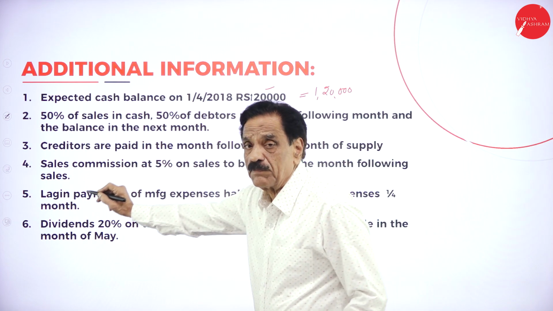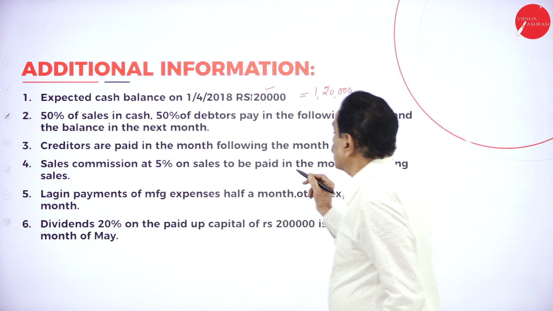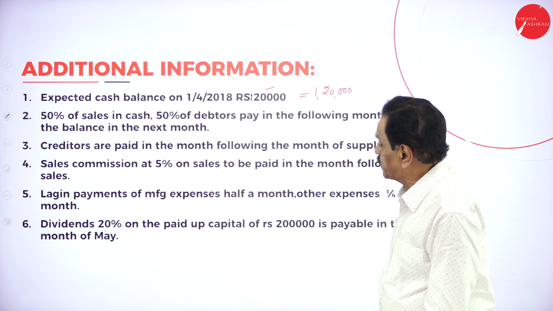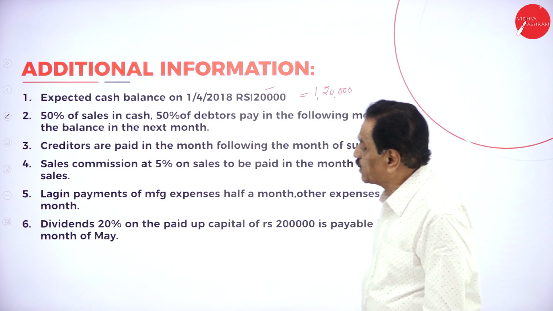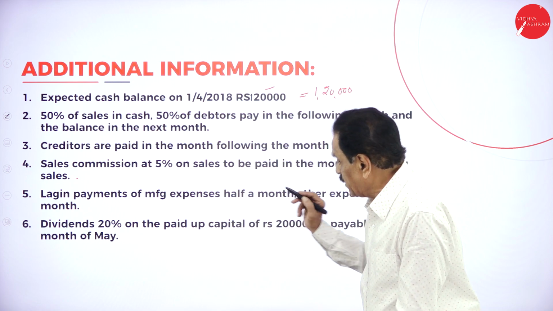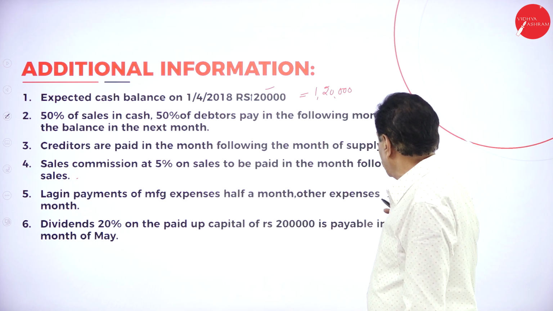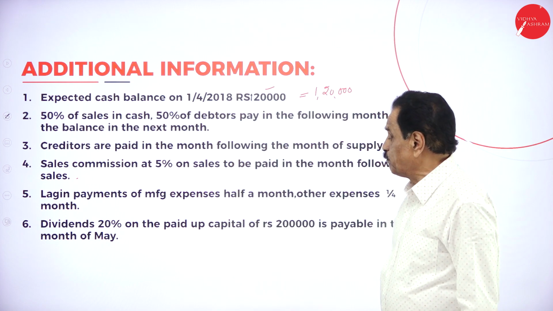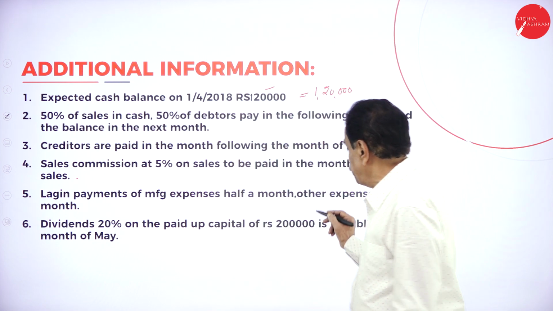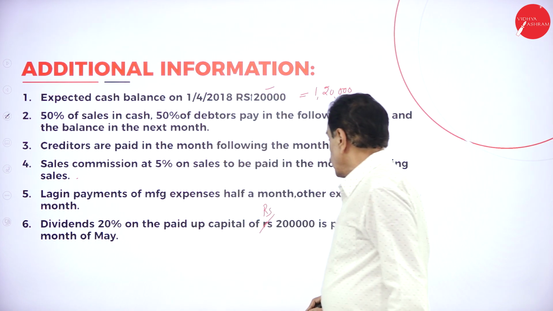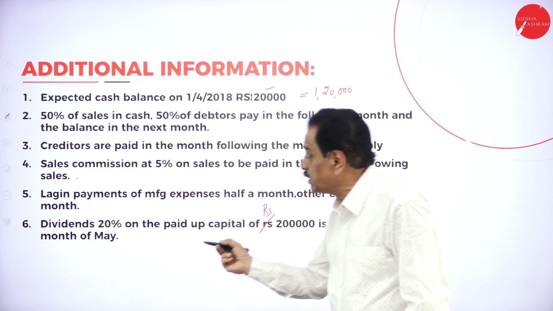Creditors are paid; creditors means purchases are paid in the month following the month of supply. Sales commission at 5% on sales to be paid in the month following the month of sale. Lag in payment of manufacturing expense is half a month, other expenses one-fourth of a month. Dividend 20% on the paid up capital of rupees 2 lakh is payable in the month of May.